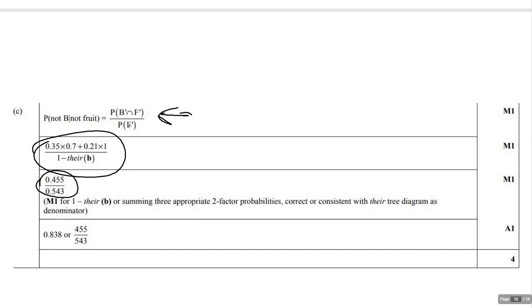And then you can get a method point down here for adding up the 3 appropriate factors consistent with the tree diagram. Okay, so if your tree diagram isn't accurate, you can still get a point here if you use your figures from your tree. And of course, the last point is going to be 1 if you get the right answer, right?